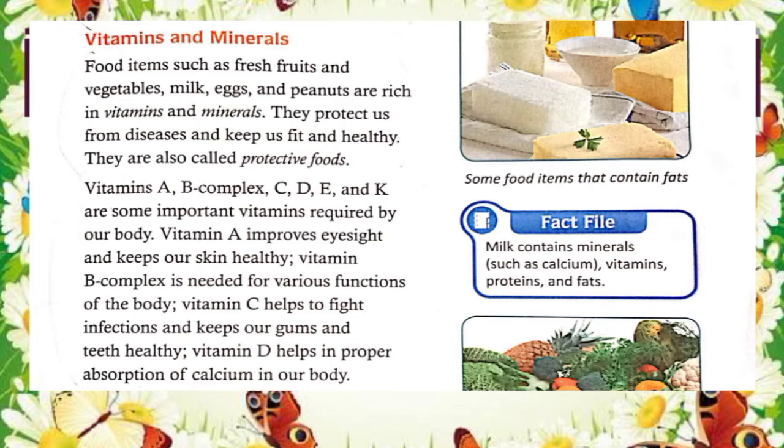Sources of vitamin C are green vegetables, tomatoes and cauliflower. Vitamin D helps in proper absorption of calcium in our body and sources of vitamin D are sunlight, milk and dairy products. Means all the vitamins are helpful for all body parts like eyes, skin, gums and teeth.